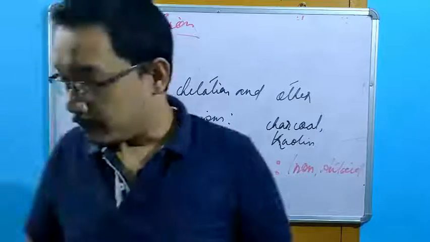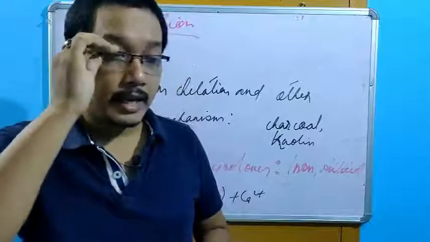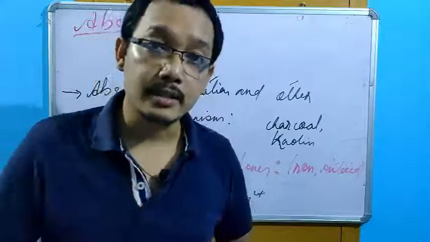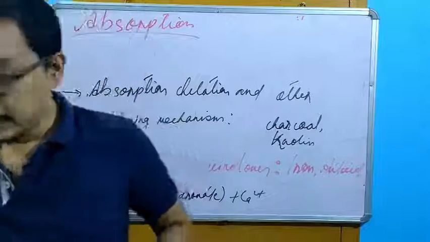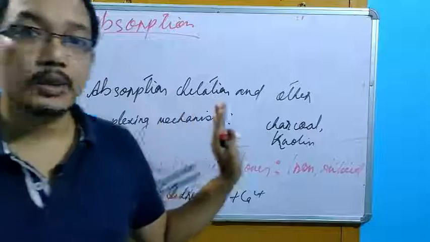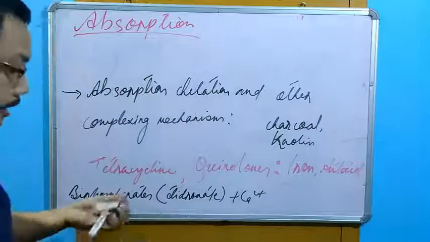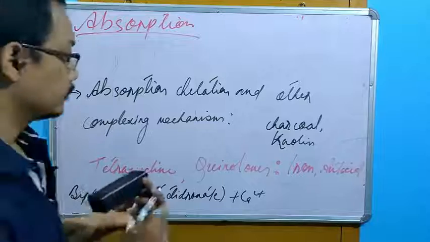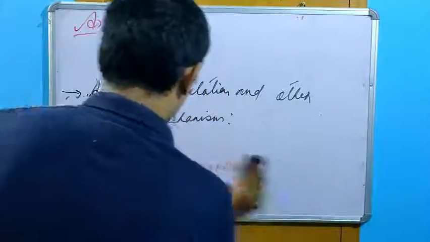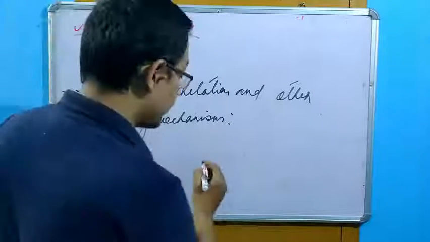Getting my point? So apart from this, we have certain anionic resins. Anionic exchange resins. The example we have is cholestyramine. Cholestyramine, anionic exchange resins.